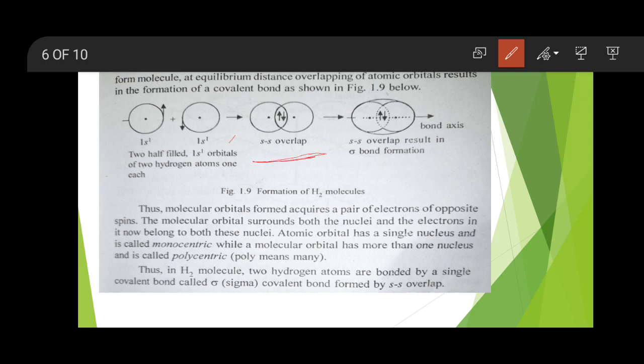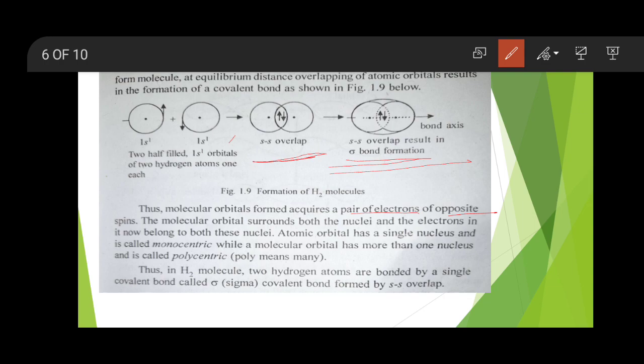So when the overlapping between two 1s1 orbitals takes place axially, there is formation of a sigma bond. So SS overlap of this type will form the sigma bond. Now when the molecular orbital is formed, it contains a pair of electrons with opposite spin.